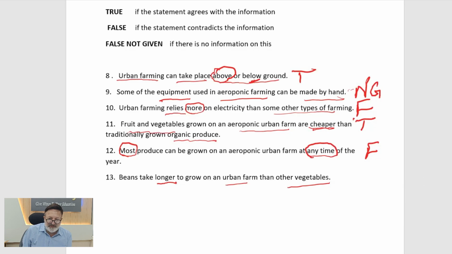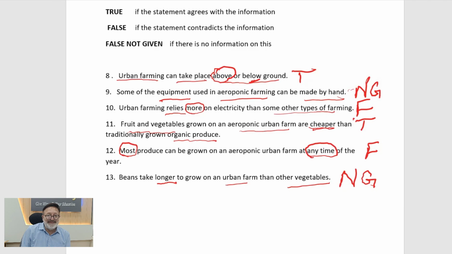Sometimes initially students have this doubt about false and not given. So true, we know that what is given in the question has been explained in the same manner in the passage. Basically, I try to see whether it's positive in the question, and if it's positive in the passage, then this means it's true.